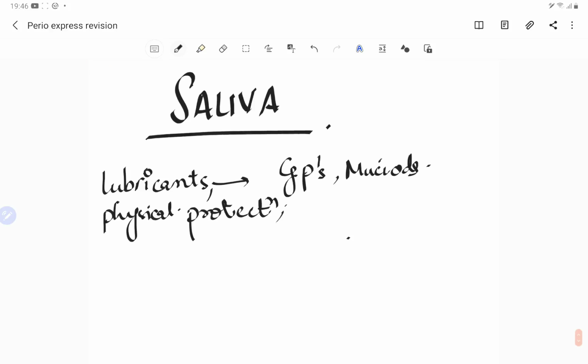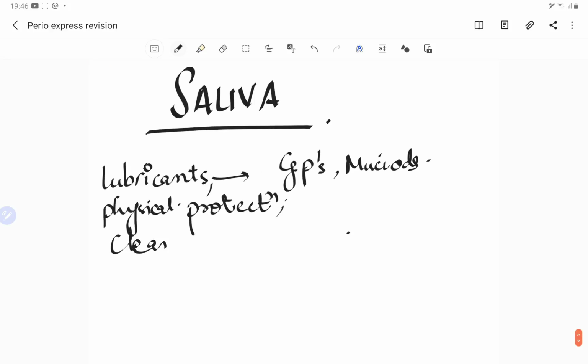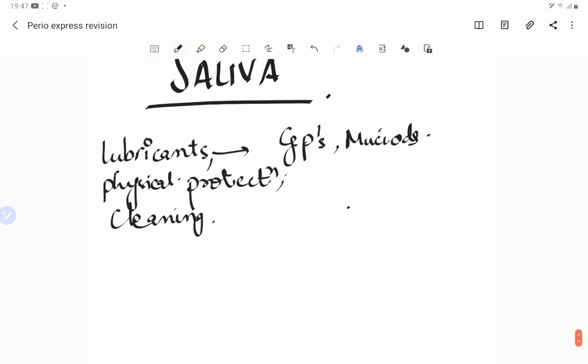Then it also acts as the cleanser. We see that the saliva acts as the cleaning agent, because the flow of the saliva cleans some plaque or some food debris. Even in a patient with a lack of saliva, xerostomia, we see that there is food debris inside the teeth and here and there.